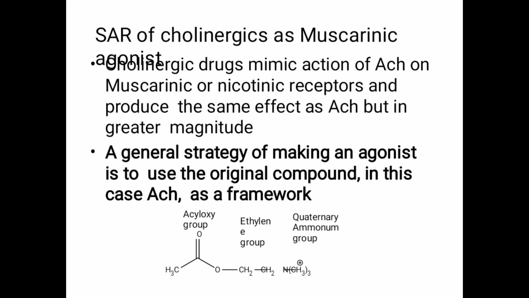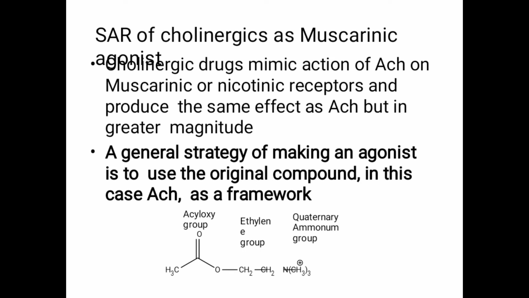Next part, that is the SAR of cholinergic agents. As we have seen, if we have to prepare an agonist or antagonist, they should have a similar kind of structure related to the neurotransmitter. If such structure is present, they can work either as the agonist or as the antagonist. So a slight modification of the drug can lead to an agonist or antagonist type of structure.